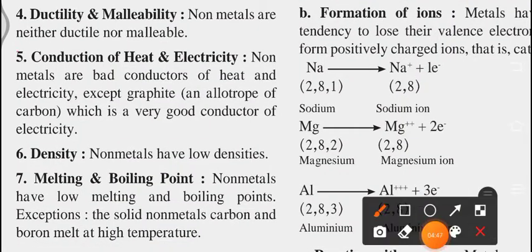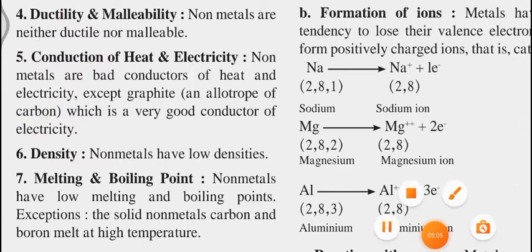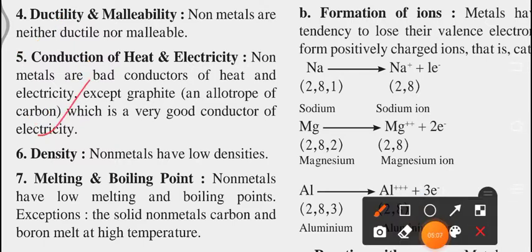Next is ductility and malleability. Obviously we have seen the meaning of ductility and malleability in metals. So we can say over here non-metals are neither ductile nor malleable. Next is conduction of heat and electricity. Non-metals are bad conductors of heat and electricity except graphite.